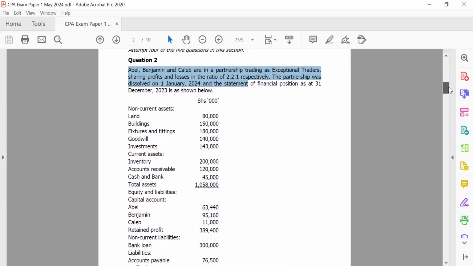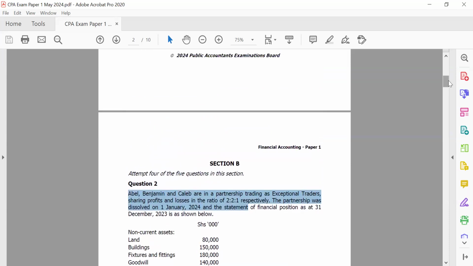So let's first run through the questions, and then we shall see how we can attempt each of them. That is also something you need to do when approaching any exam. The first thing to do is to run through each of the different questions, so you can easily make the right choices on which questions you're going to attempt.